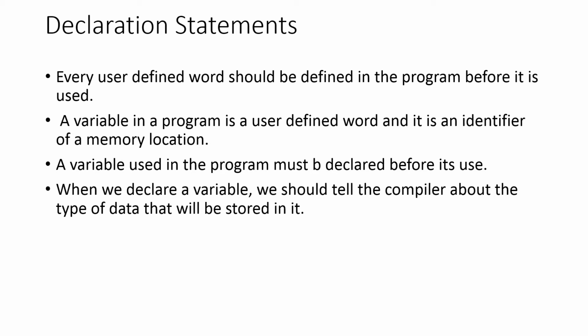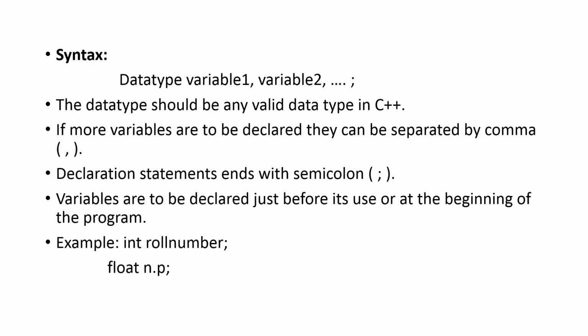That is the last point. When we declare a variable, we should tell the compiler about the type of data that will be stored in it. So that is what a declaration statement is. Now the syntax of a declaration statement. As I said before, syntax means rule. So for the data type you have to write either int, float, char, whatever it may be, and then you write the variables. Suppose int a, b, c: a, b and c are variables and they belong to the data type int.